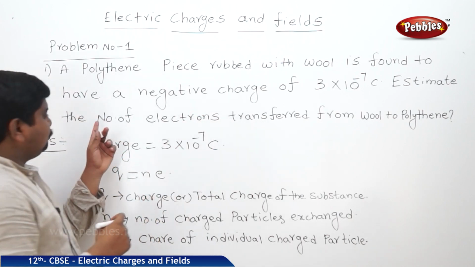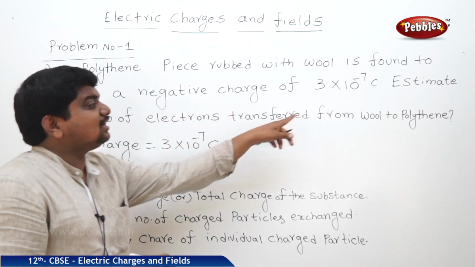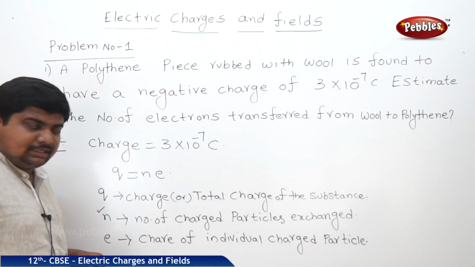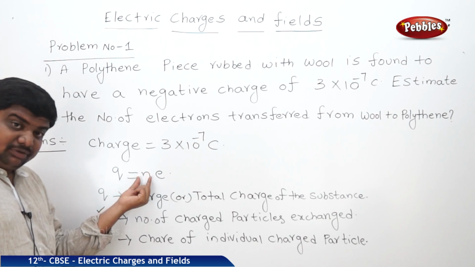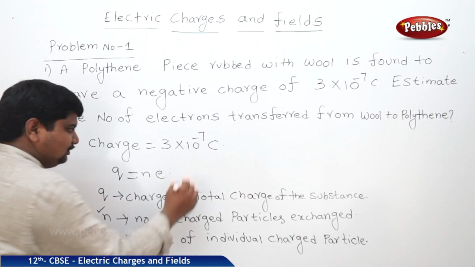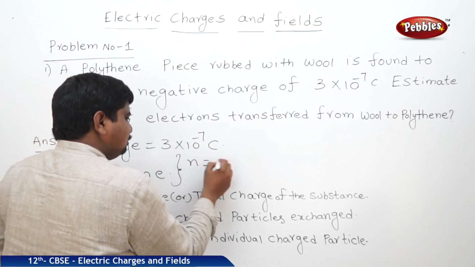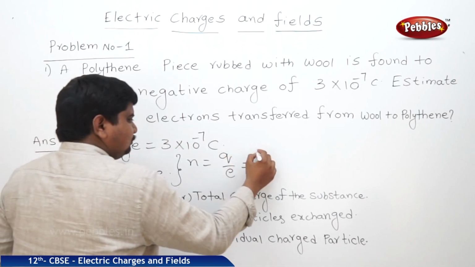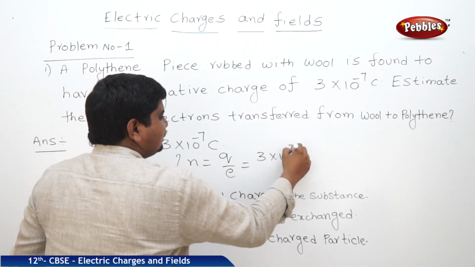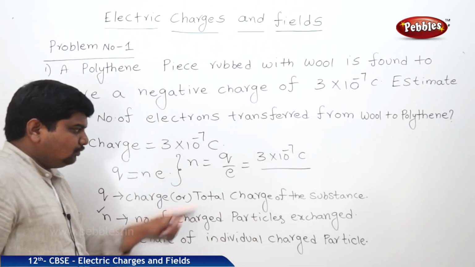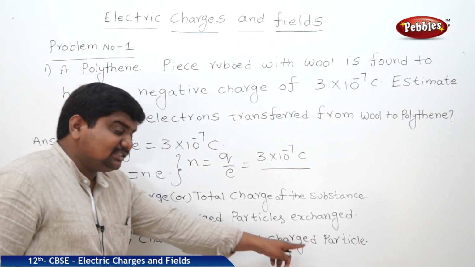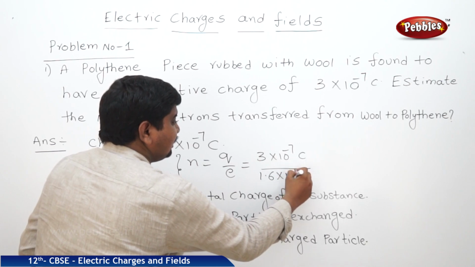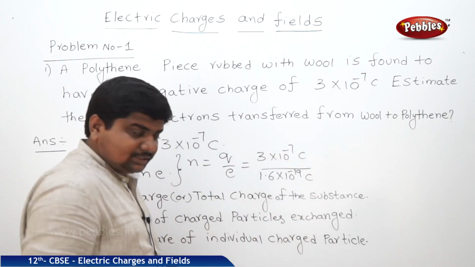Now see the question: we should find the number of electrons transferred from wool to polythene. That means we should find N. Where Q is equal to Ne, N is equal to Q by e. What is Q? 3 × 10^-7 coulombs. What is e? The charge of an individual charged particle, which is 1.6 × 10^-19 coulombs.